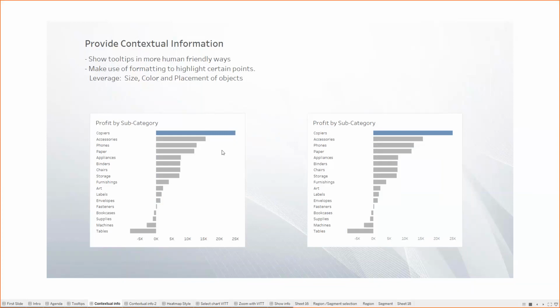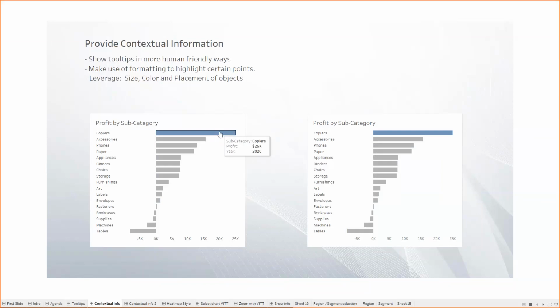This chart is showing profit by subcategory, and this is our same old favorite data source, Superstore data. If I hover over here, you will see that it is showing me a tooltip. This is the normal tooltip which you will see whenever you create a chart in Tableau.